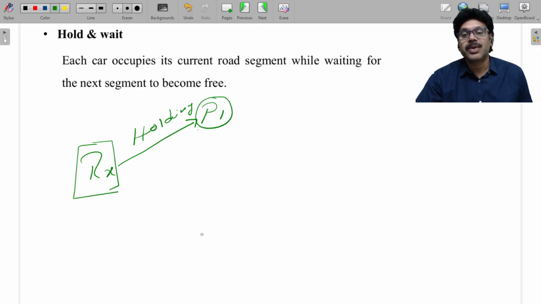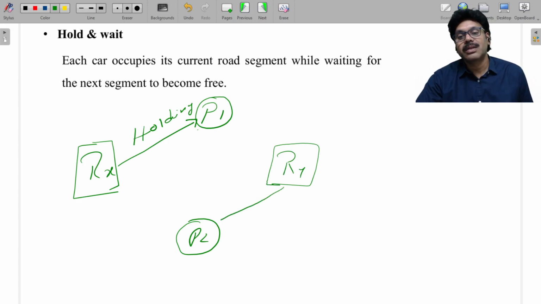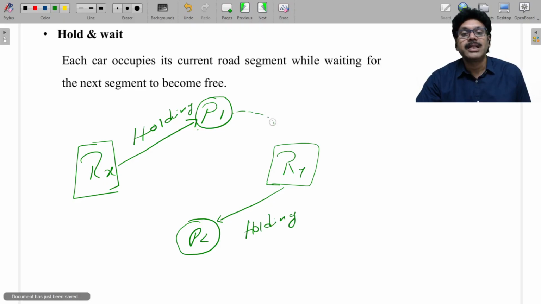there is a process P2. This is a resource Ry. So Ry is given to P2. So P2 is holding Ry in this case, and P1 is requesting for Ry. It is not possible because already Ry is given to P2.